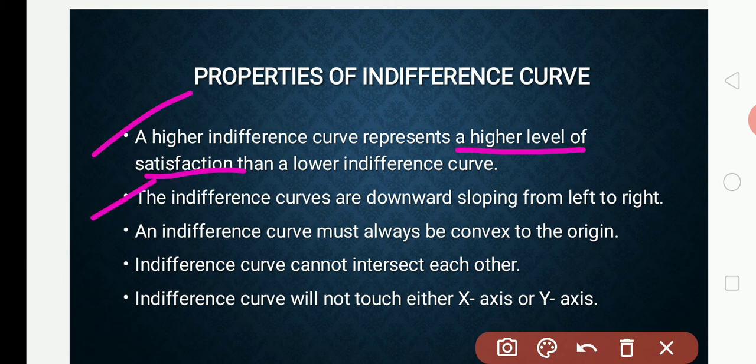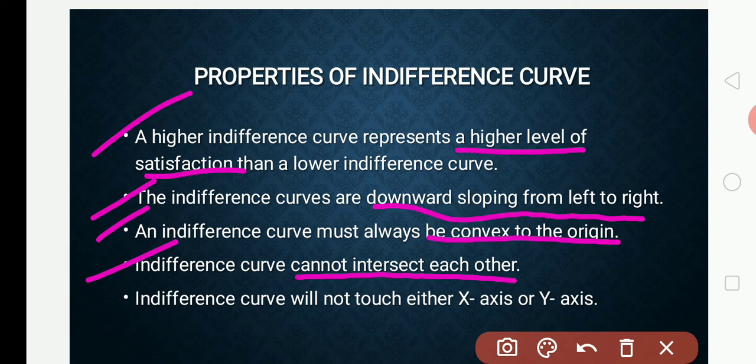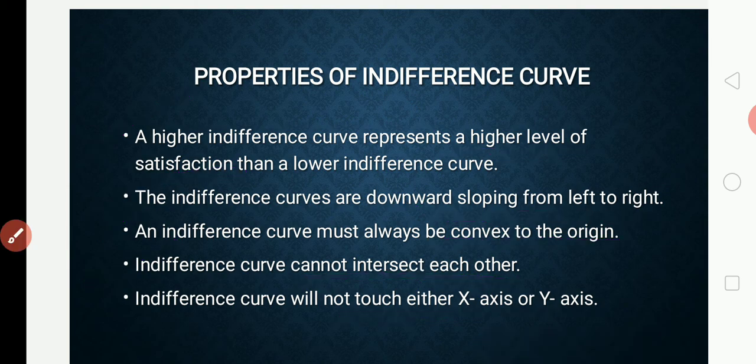Number 2, indifference curves are downward sloping from left to right. Third, an indifference curve must always be convex to the origin. Number 4, indifference curves cannot intersect each other. Number 5, an indifference curve will not touch either the x-axis or the y-axis. Let us see how these properties are explained with the help of a diagram, one by one.